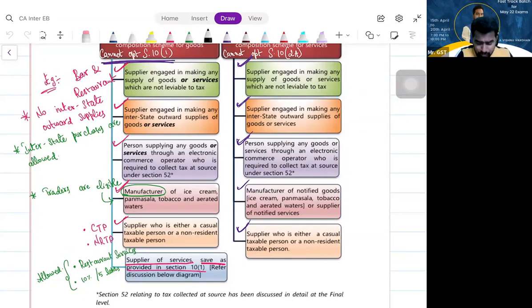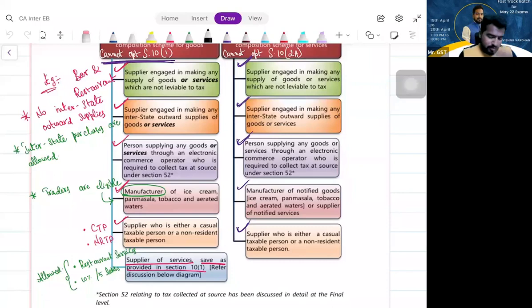And if you are a casual taxable person or a non-resident taxable person, can you go for composition scheme benefit? No. So, sir, if you are a casual taxable person or a non-resident taxable person, you cannot go for composition scheme. Is that clear, my dear friends? So fine, these are the major conditions.